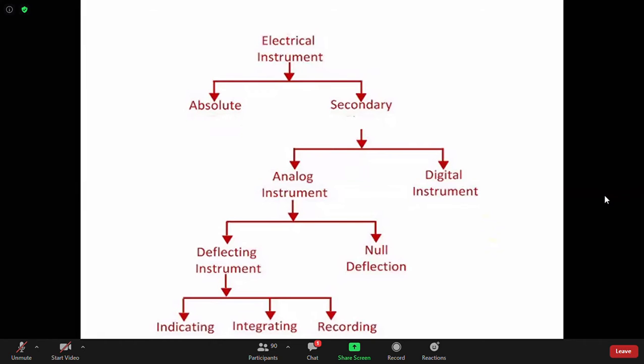Shorjo is saying, can the classification between absolute and secondary instrument be applied in case of non-electrical instruments? Yes, that can be done. There are certain mechanical or chemical instruments where you can do that. But usually, in most of the cases, calibration is related to electrical or electromechanical instruments.